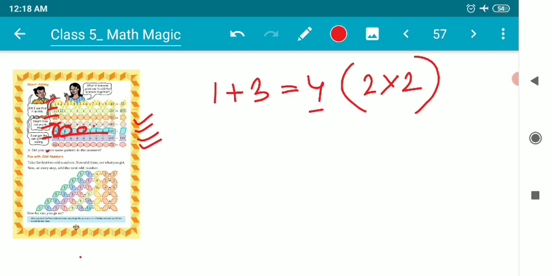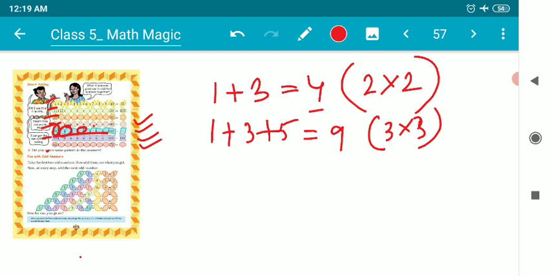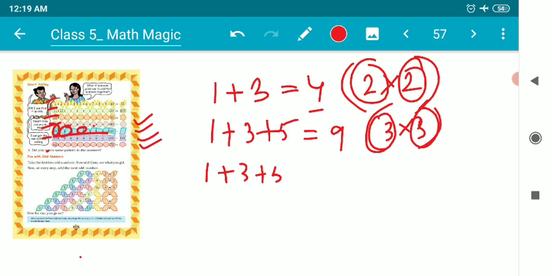The next is 1 plus 3. If I add 5 to it, which is the next odd number right after 3, it is 9. 9 is a product of 3 into 3. So children, what is happening over here? Before it was 2 into 2, now it is 3 into 3. Next odd number, if we add 1 plus 3 plus 5 plus 7, it becomes 16. 16 is the product of 4 into 4, because after 3 the next consecutive number is 4.